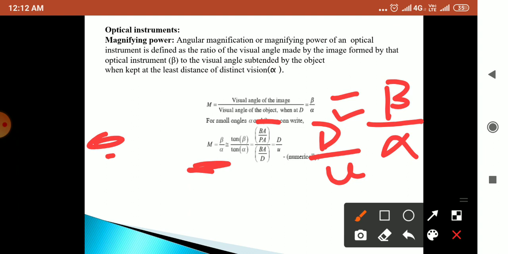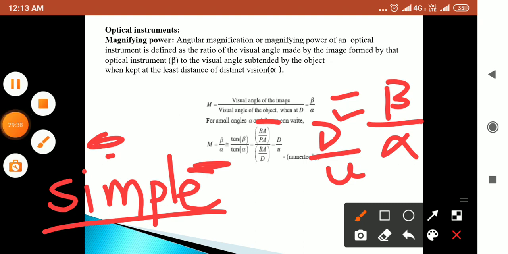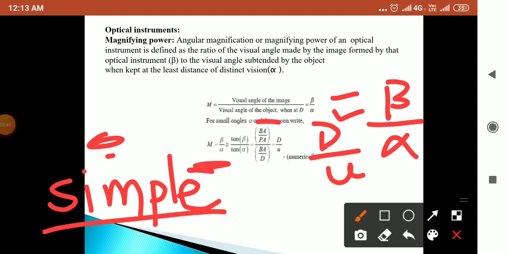So there are simple microscopes, then traveling microscopes, compound microscopes, all are instruments which give magnifying power and which will give a bigger image of the small object.